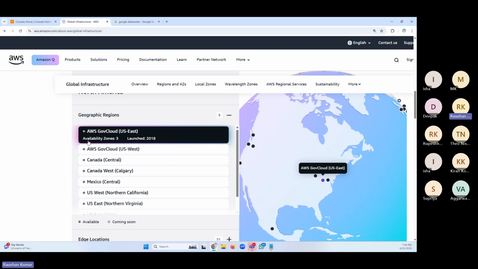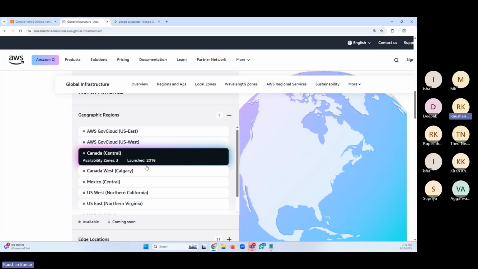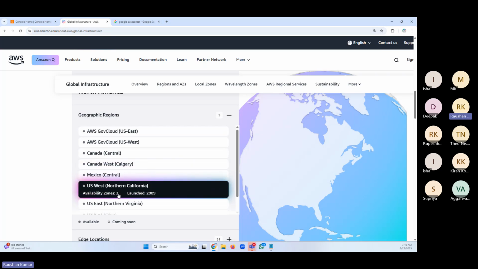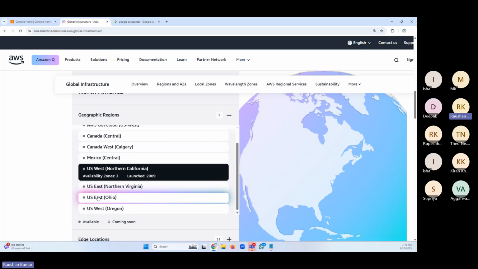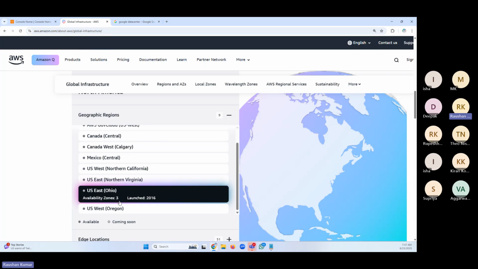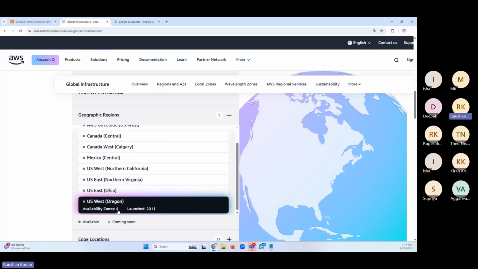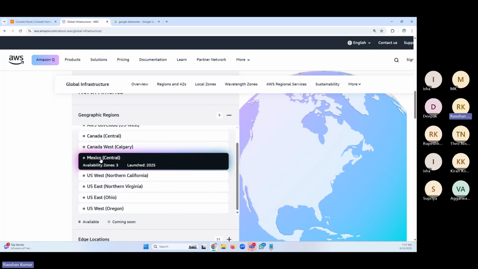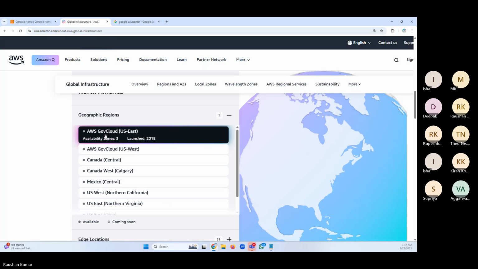Look at this. AZs is equal to 3, and they launched in 2008. In Canada, again 3, launched in 2016. In Mexico, again 3. US West 3. Now US East, it is 3. US West, it is 4. As I told you, usually there are 3. Mostly you're going to find 3.